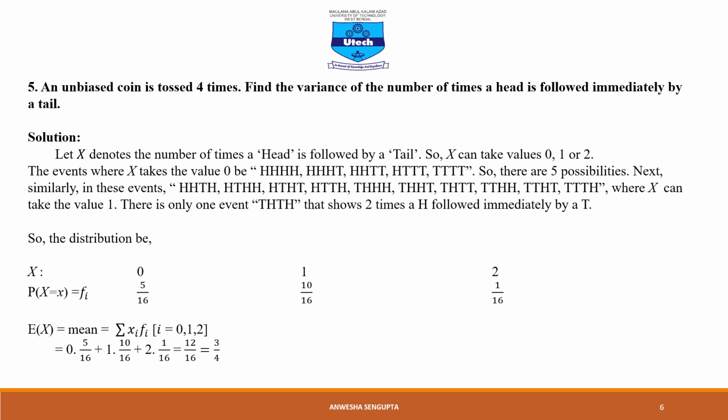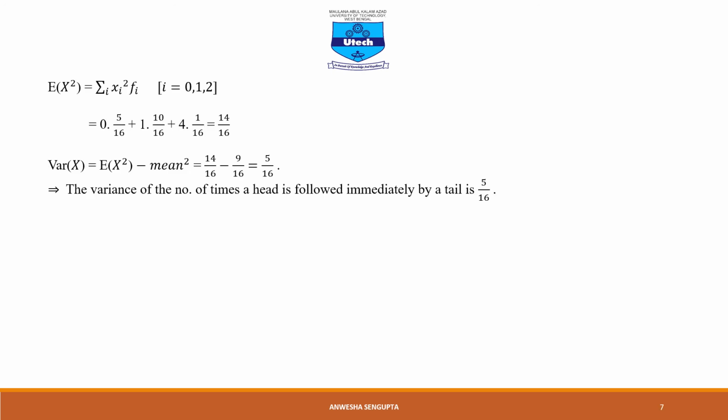Next, we need to find expectation x, that is our mean, which gives us 0 into 5 by 16 plus 1 into 10 by 16 plus 2 into 1 by 16, that is 3 by 4. Similarly, expectation x square, that is summation xi square into fi, that is 0 into 5 by 16, 1 square means 1 into 10 by 16 plus 2 square into 1 by 16, that is 14 by 16.